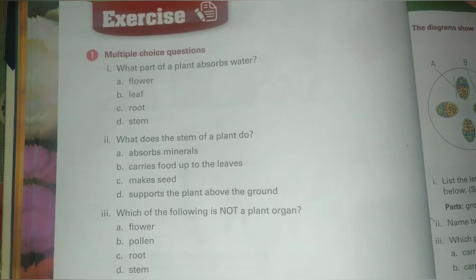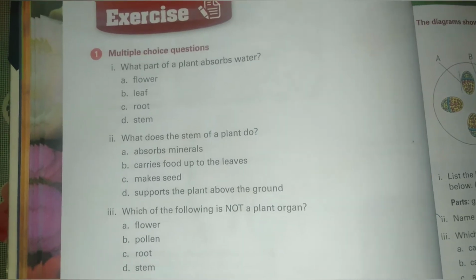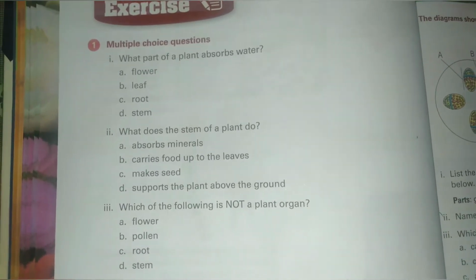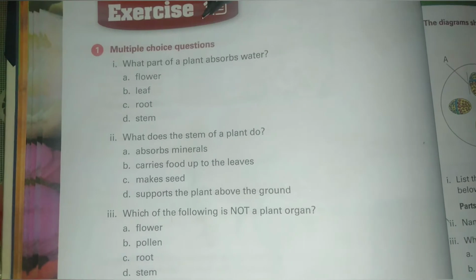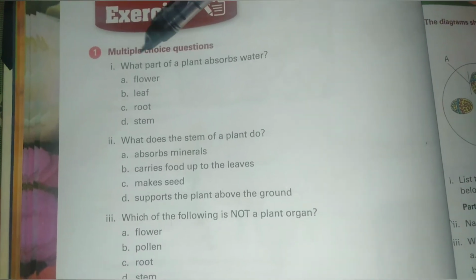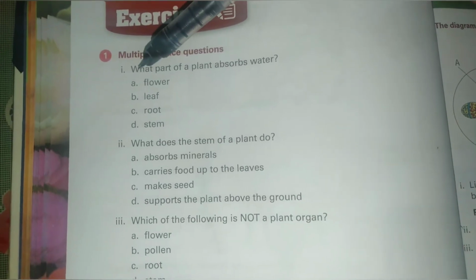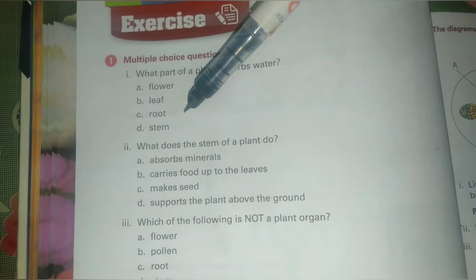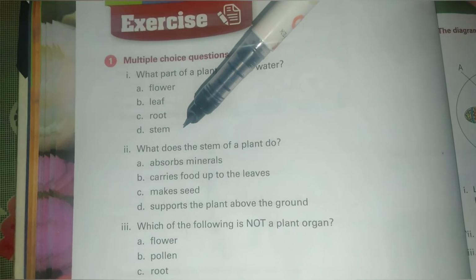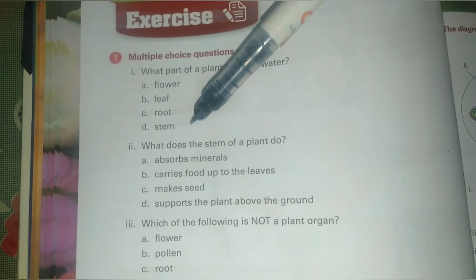Today we have to do the exercise of chapter number 2, plants and their systems. Question number 1, multiple choice questions. First statement, which part of a plant absorbs water? Option A, flower. Option B, leaf. Option C, root. Option D, stem. The correct option is root.